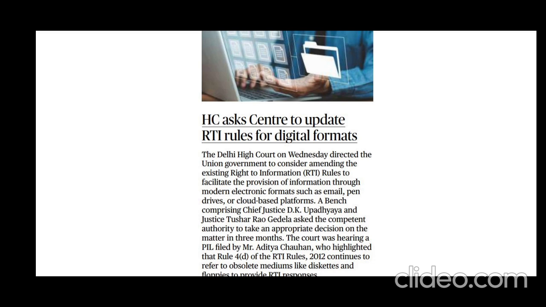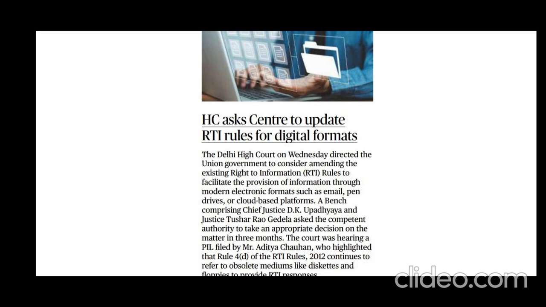Okay, and one more thing is that RTI is a very important topic in your GS4 and ethics. Every year you will get a question regarding this particular topic. Not only in GS4, in GS2 governance also, RTI is a very important topic, and there is a high probability for questions to be asked. Please keep a star mark for this topic and learn it.